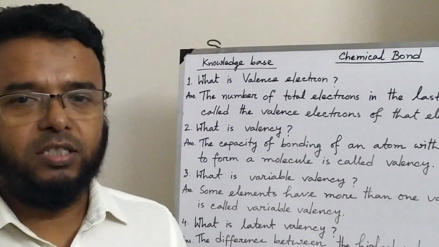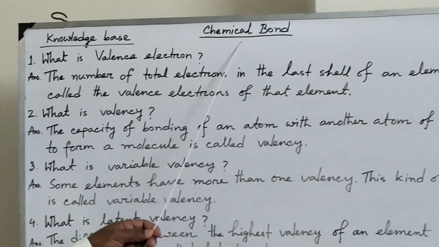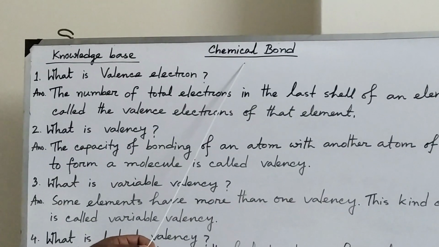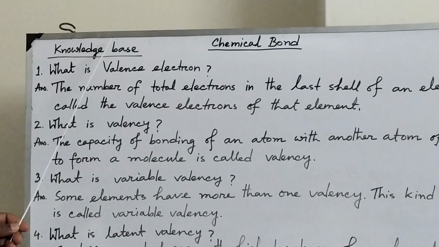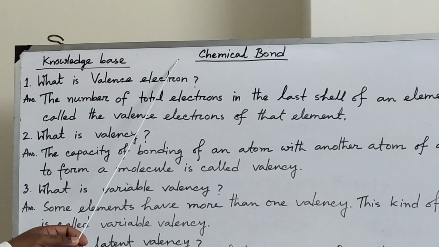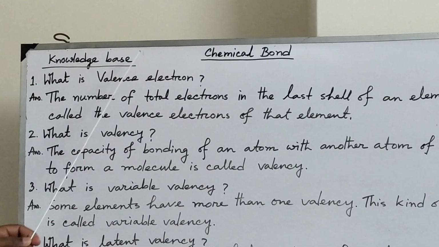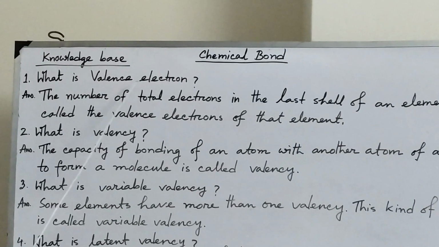Okay, my dear students, you see the board. Today we will discuss chemical bond. From this chapter, I will discuss knowledge-based questions and MCQ questions. So first of all, I have written knowledge-based questions. All of you see the questions. First one, what is valence electron?